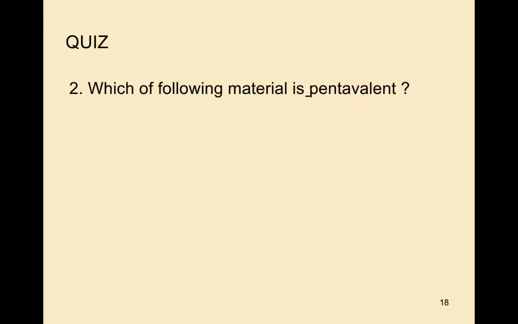Next question: which of the following material is the pentavalent? Options are boron, arsenic, gallium. The correct answer is arsenic. Arsenic is a fifth group element. It is the pentavalent atom.